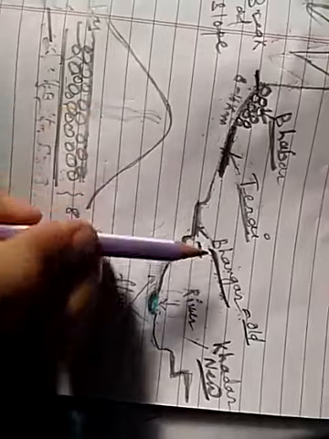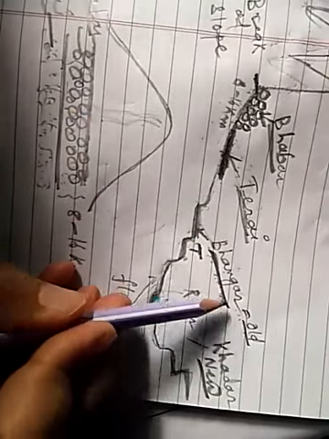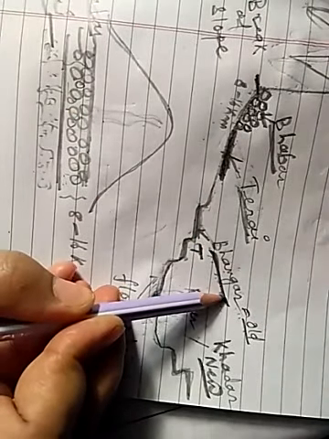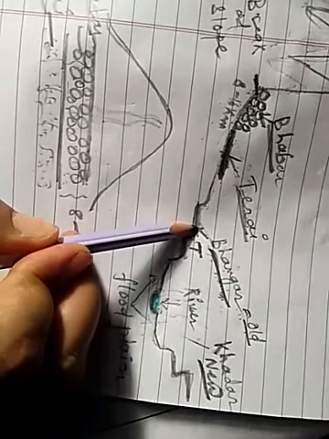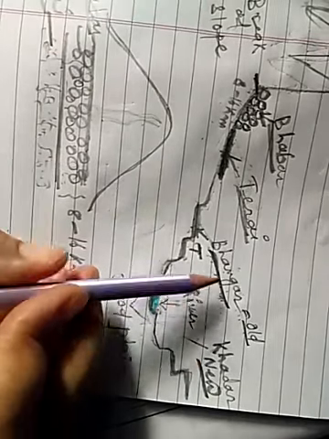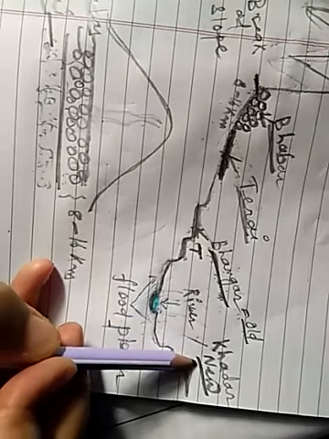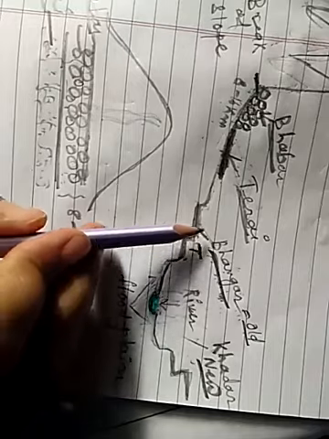Now see again, Bhangar is the old alluvium deposit of the northern plain. It lies above the flood plain. It is less fertile than the Khadar. Then is Khadar. Khadar is the new, younger deposit of the flood plain.